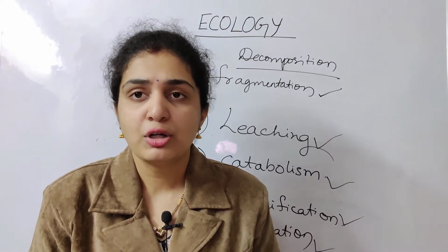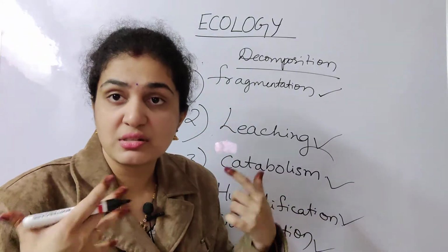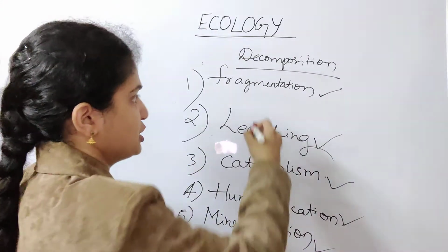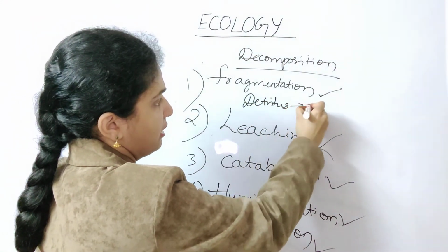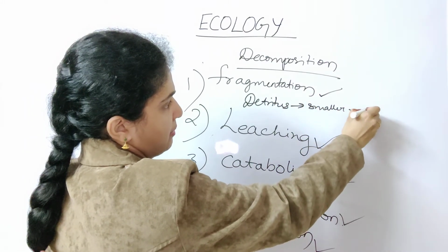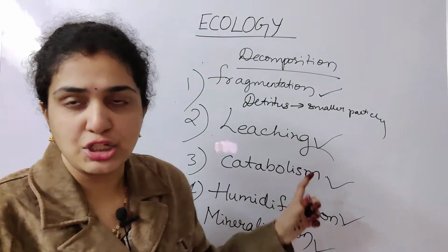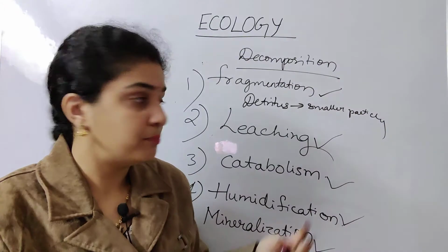So basically the detritus is broken down into smaller particles in the process of fragmentation. Making into smaller pieces is the name.